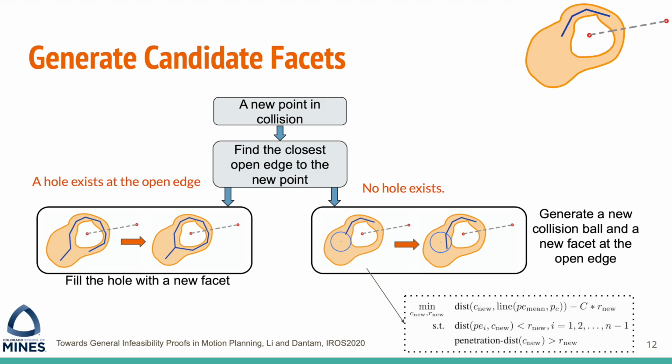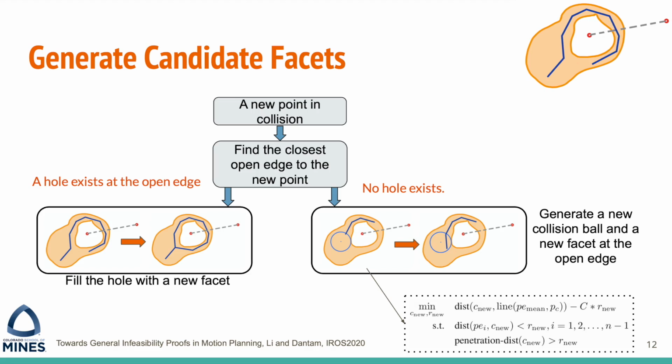First, let's talk about how a facet is generated. When a point is sampled in collision, we find its closest open edge. An open edge is an edge of a facet that is not shared by other facets. In 2D, an open edge is a point. In 3D, an open edge is an edge of a triangle. At this point, there are two cases. If we can find a hole at the open edge, then we will fill the hole with a new facet. A hole is a small open space among the facets.